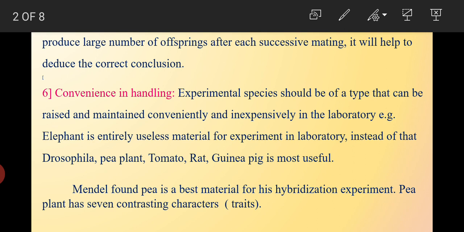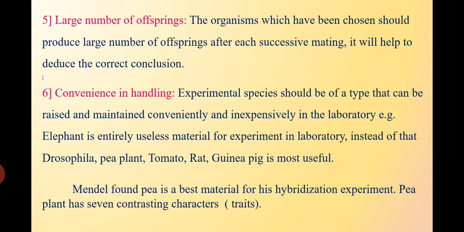But instead, organisms like Drosophila, pea plant, tomato, rat and guinea pigs have a short lifespan. They reproduce in abundant numbers, so we can use them very easily. So Mendel found that the pea plant is the best material for hybridization experiments, and the pea plant also has 7 contrasting characters.